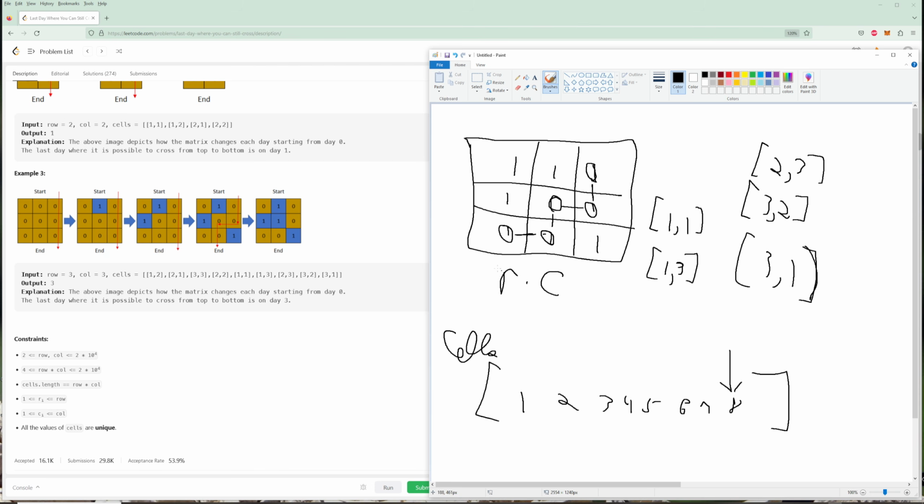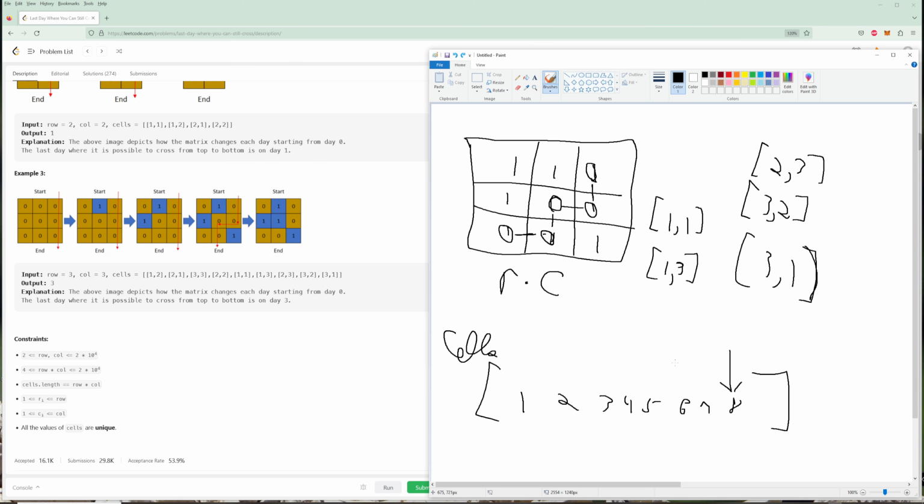And even if you know union find, now that I told you all this, it would still be hard to code. And I think that's a sign of a good problem. Even if you know the solution, it's still not easy to code. I would definitely encourage you to figure out how you would code it, knowing that that's how you would do the solution. Traverse backwards and make these connections. And once there's a connection between the top and the bottom, you would return the day that happens.